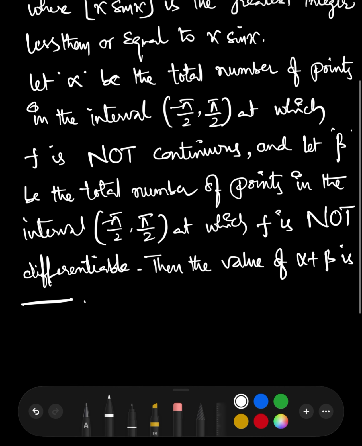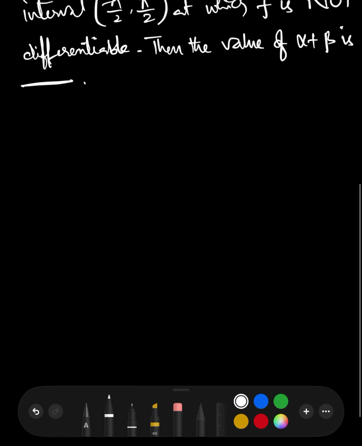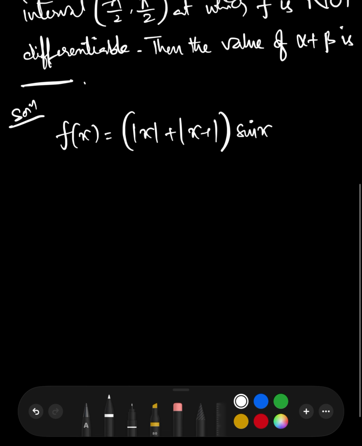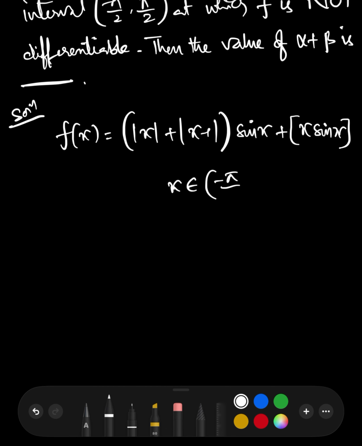Now the question is, let alpha be the total number of points in the open interval (-π/2, π/2) at which f is not continuous. Let beta be the number of points where it is not differentiable, in the same interval. Now the function given is f(x) = (|x| + |x − 1|) sin x + [x sin x], where this is the greatest integer function. We need to check the continuity and differentiability for x in the open interval (-π/2, π/2), right?